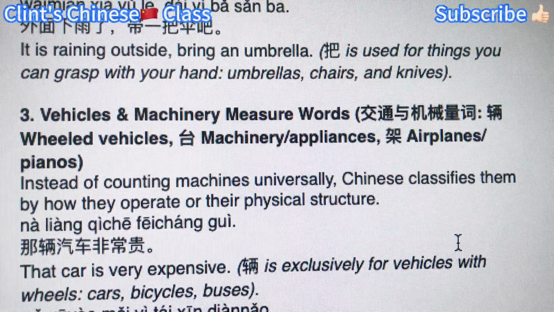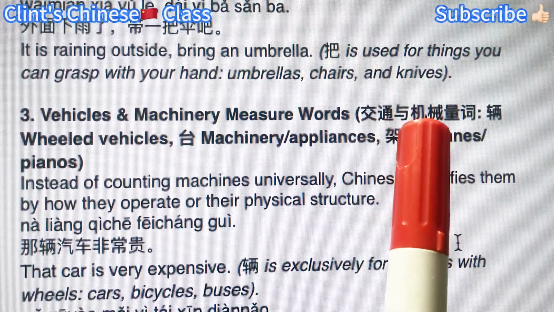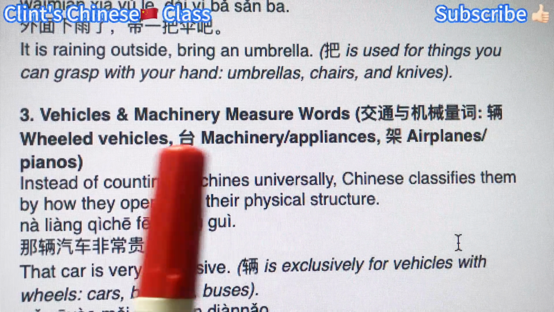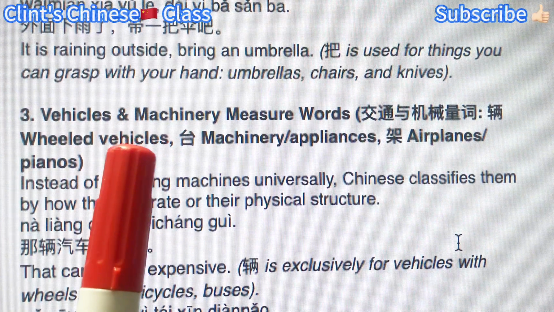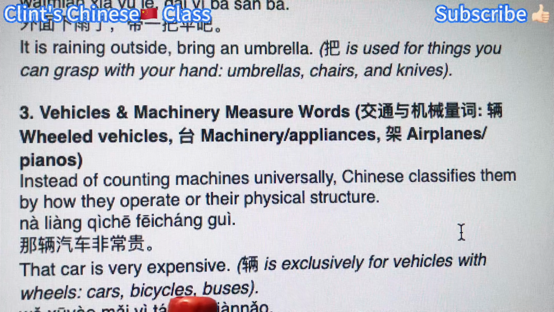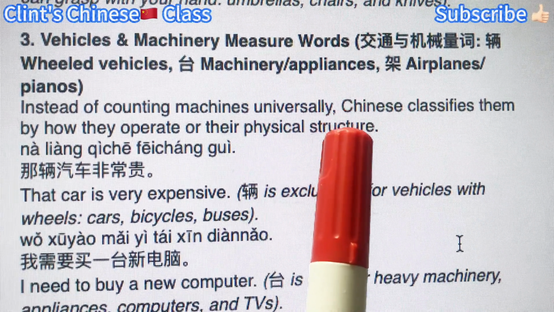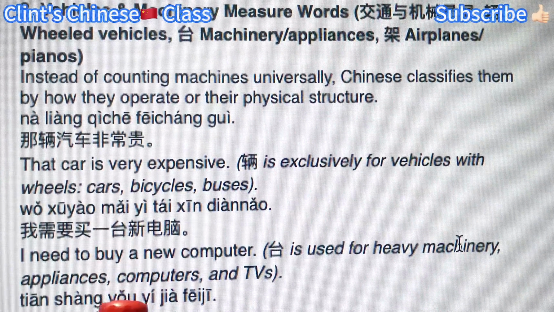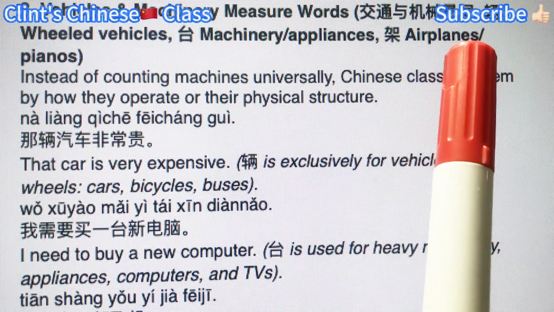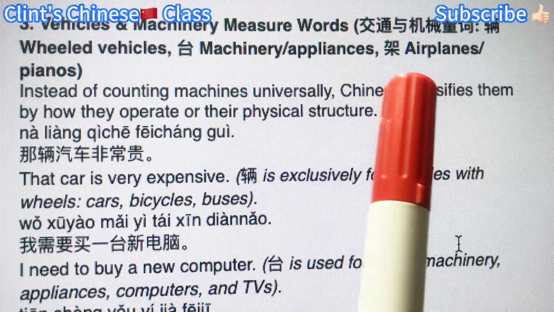The third type of measure words: vehicles and machinery measure words. When you want to talk about vehicles with wheels, we use 辆: wheeled vehicles like buses, cars, bicycles. And for machinery and appliances, such as computers and TVs, we use 台, and 架 for airplanes, pianos.